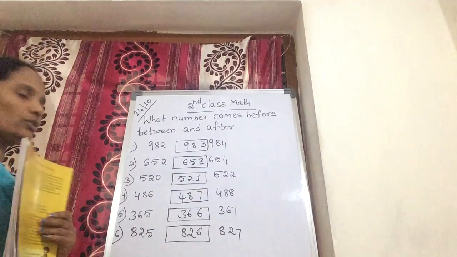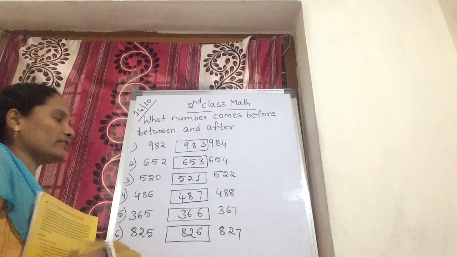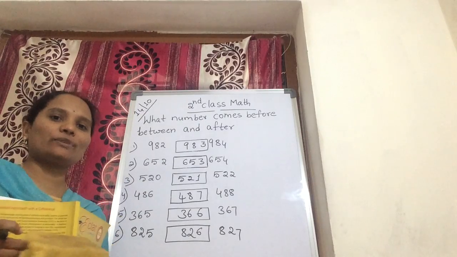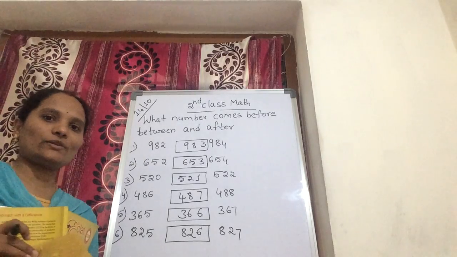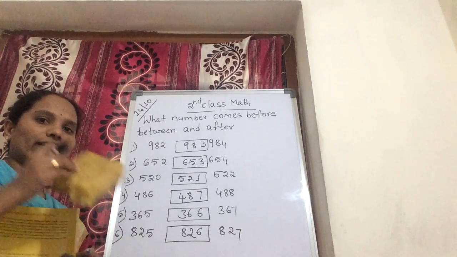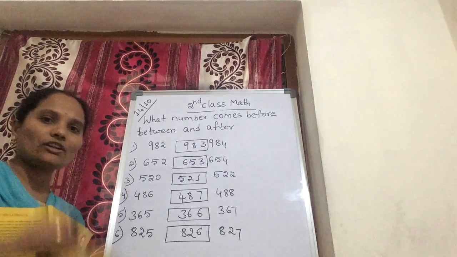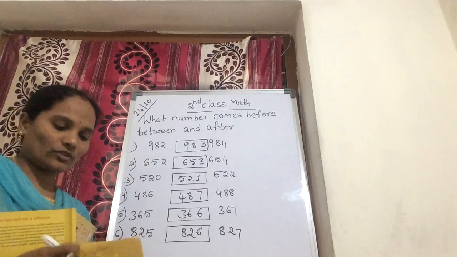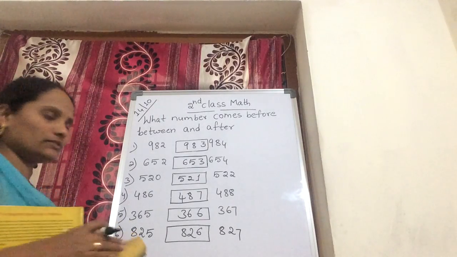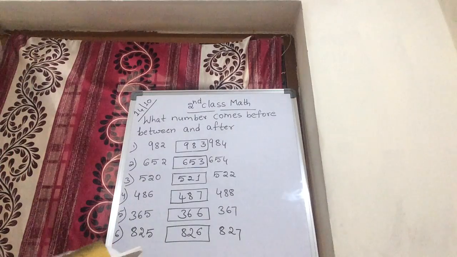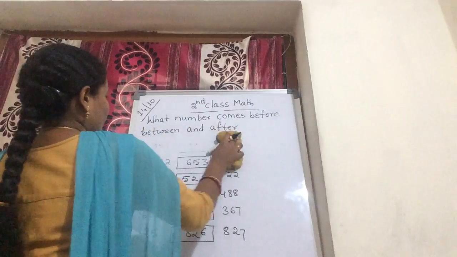I think you can understand how to write between numbers. We are checking before numbers and after numbers in the ones place. In the ones place, which number is there? That number, which one is before and which one is after. You check it like that and you get the between number easily. Okay, shall I repeat? Next one, after numbers.